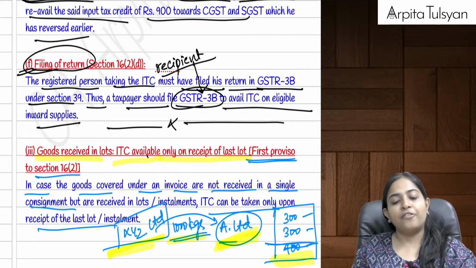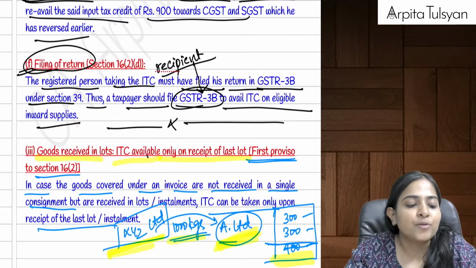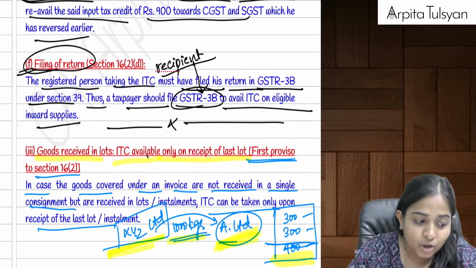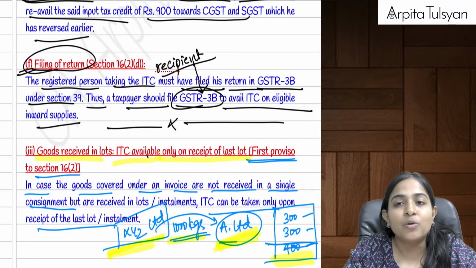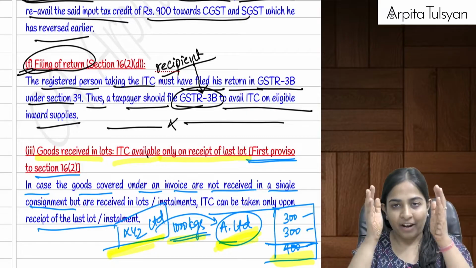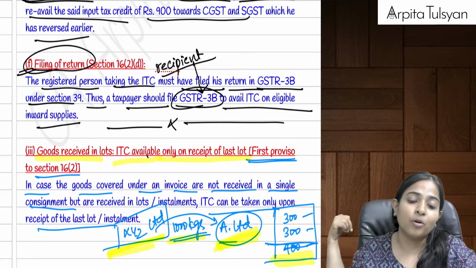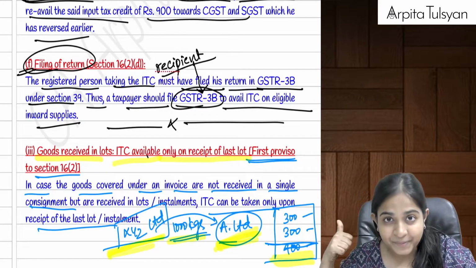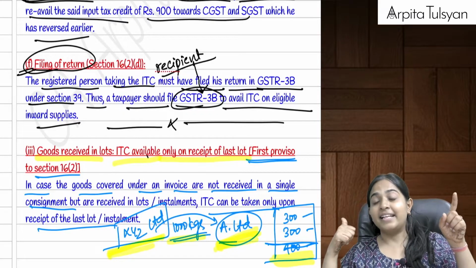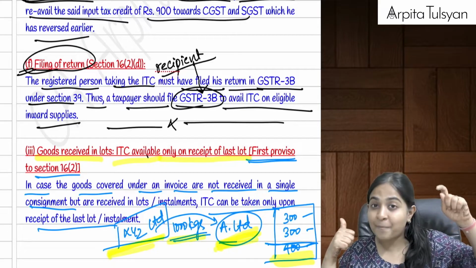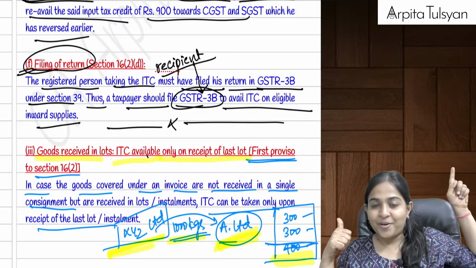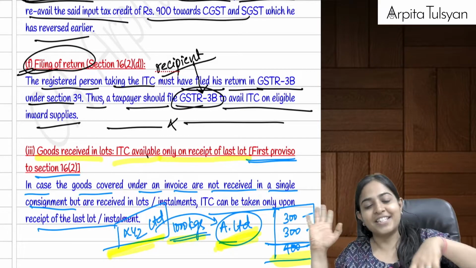Are you clear with this, everyone? Yes. Now, a few provisos to section 16, subsection 2. First of all, what if you receive the goods in lots? One particular invoice, but the goods are coming in lots. Then just remember, ITC will be available only when you receive the last lot. The supplier is required to pay the tax on dispatch of the first lot, but the recipient will get the ITC when he receives the final lot.